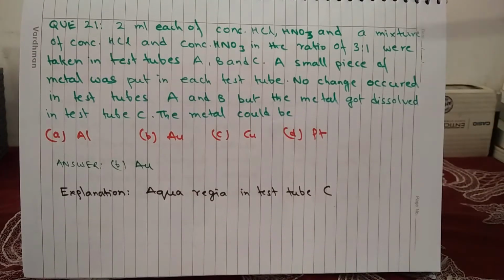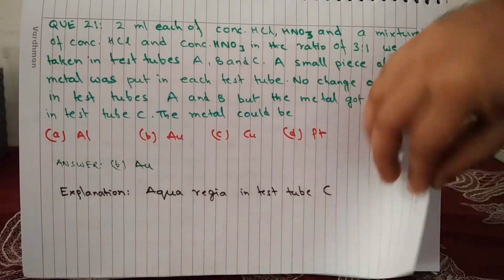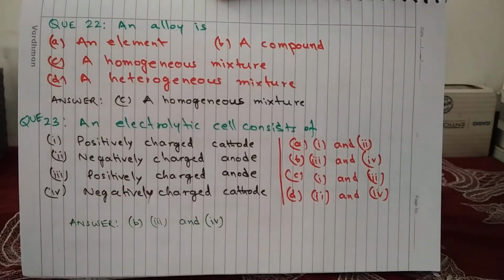Gold, because the mixture in test tube C is concentrated hydrochloric acid and concentrated nitric acid in 3:1 ratio. So this is aqua regia, and we know that aqua regia can dissolve gold.